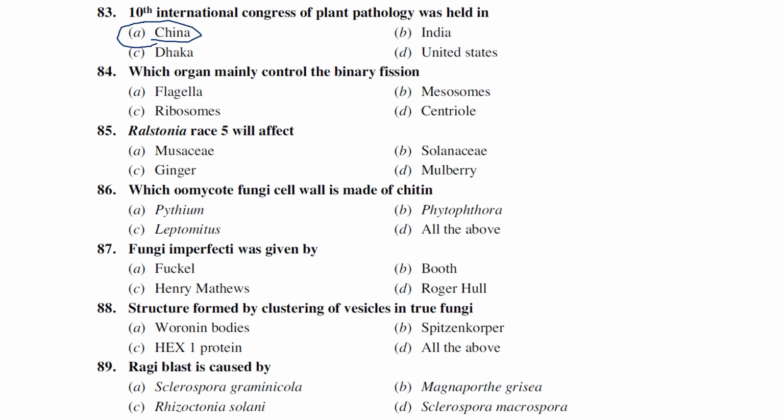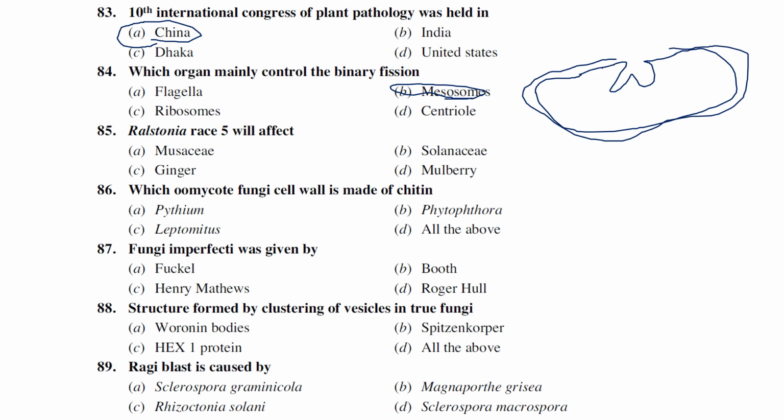Which organelle mainly controls binary fission? Flagella, mesosomes, ribosomes, centriole. Mesosomes are generally considered to control binary fission, where some kind of constrictions will be there in bacteria. So this is known to be the center for binary fission.